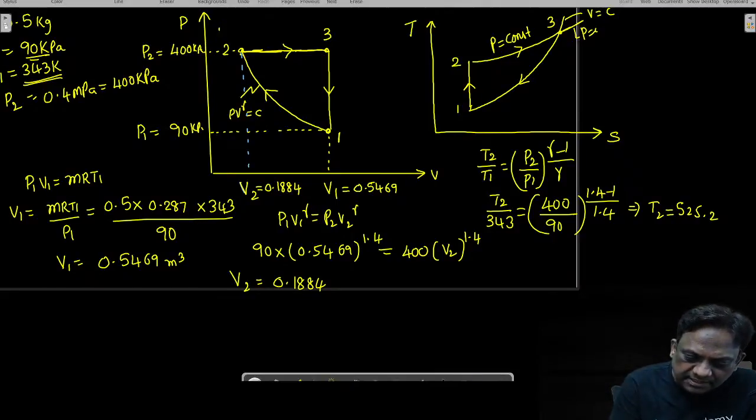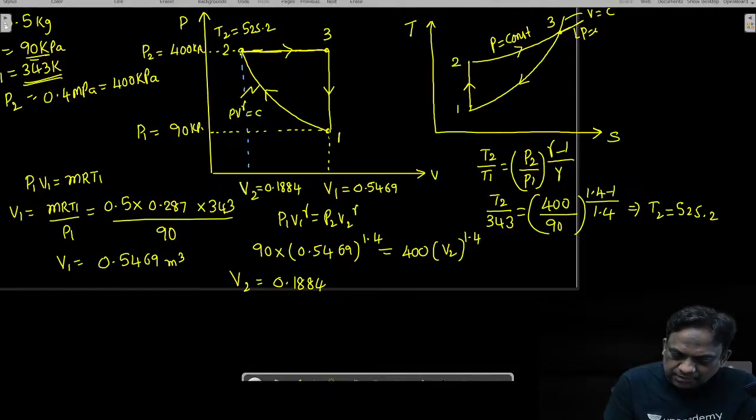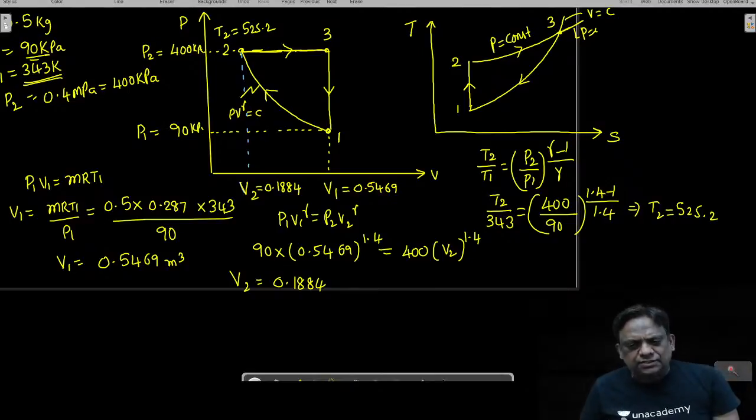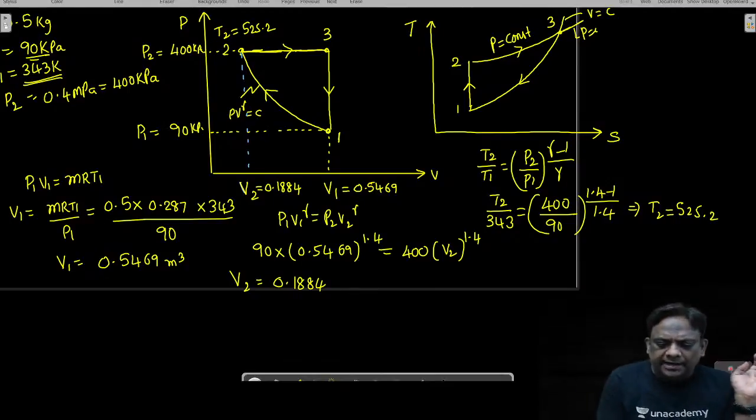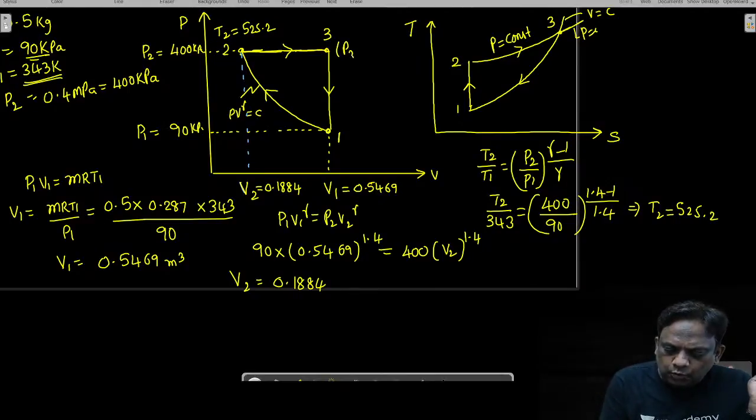What is the temperature here, sir? 525.2. Yes. Temperature is known, volume is known, pressure is known. The only thing is now we are left with 3. Already at 3, the pressure is known. How is the pressure known? Because 2 to 3 is a constant pressure process, so it is 400. And already the volume is also known.